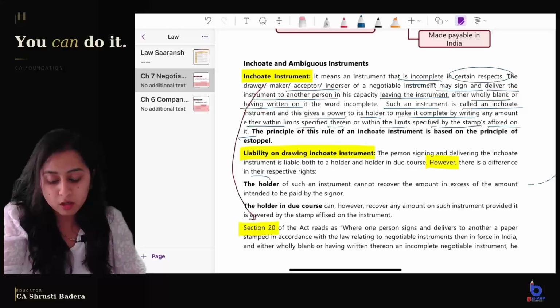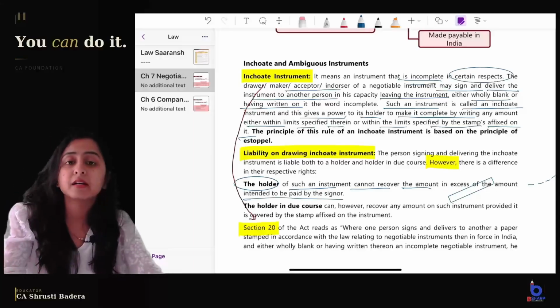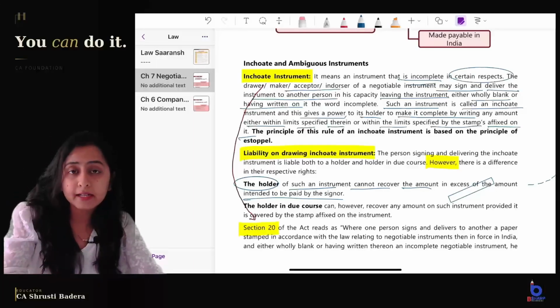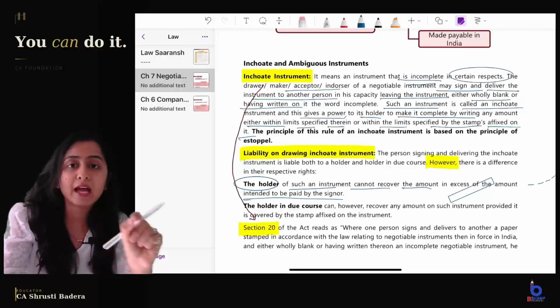If he is holder of the instrument, then the holder of such instrument cannot recover the amount in excess of the amount intended to be paid by the signer. That means if the signer was intending to make the negotiable instrument say for rupees 2 lakh, then the holder of the instrument cannot recover more than 2 lakh even if he writes on it 2 lakh 20,000 if the space was left blank for amount.